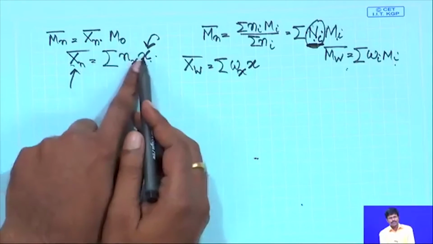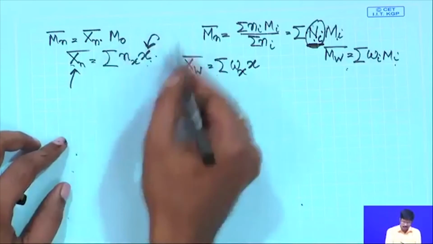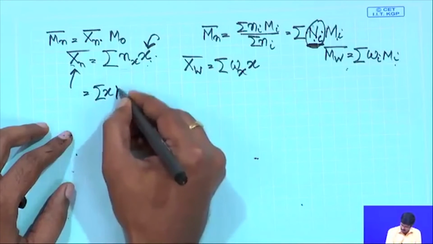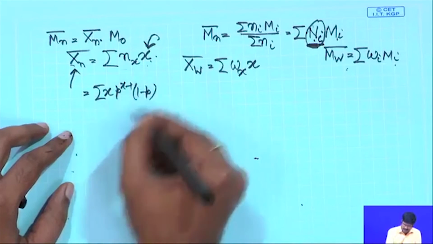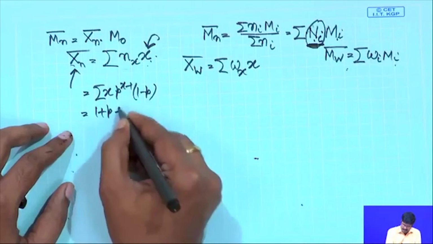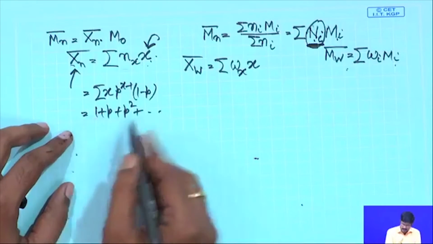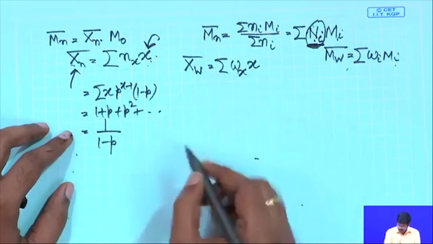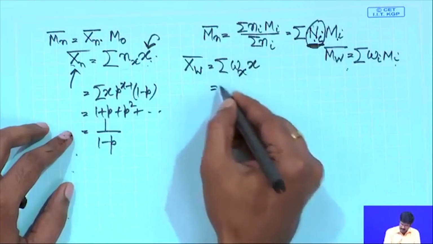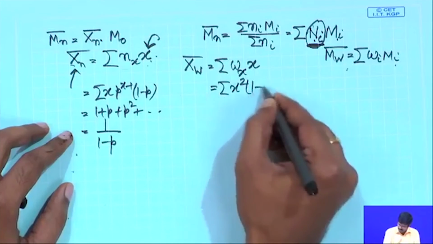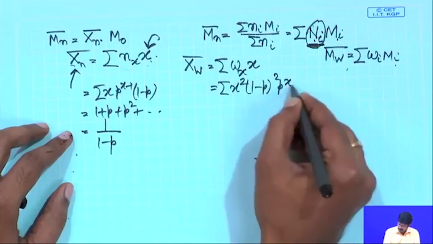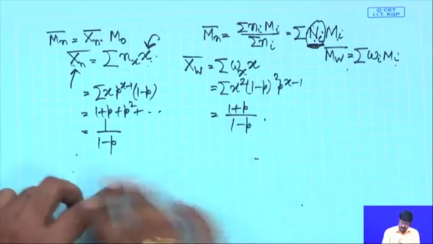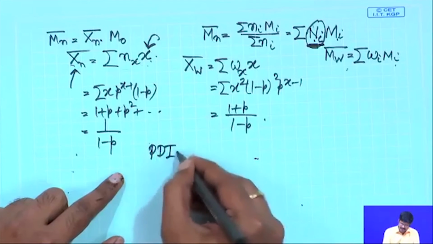So, summation of the number fraction into x over all x's. If you put the corresponding values here, that becomes x into p to the power x minus 1 into 1 minus p, and that is equal to 1 plus p square, so on and so forth, and this can be approximated as 1 divided by 1 minus p. Similarly, if you put all the values here, that will be the sum over x square into 1 minus p square into p to the power x minus 1, that will be equal to 1 plus p divided by 1 minus p. And now, what is the polydispersity index?